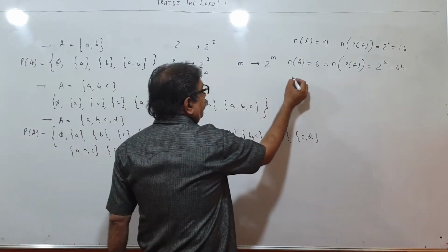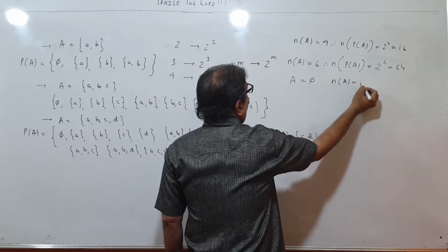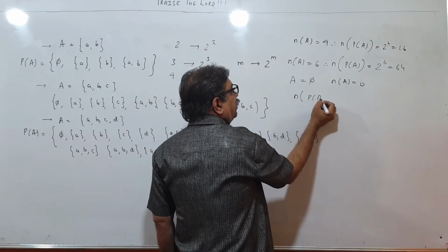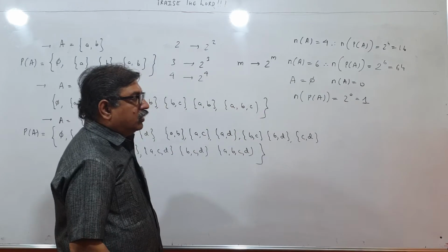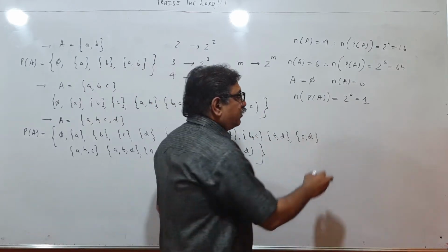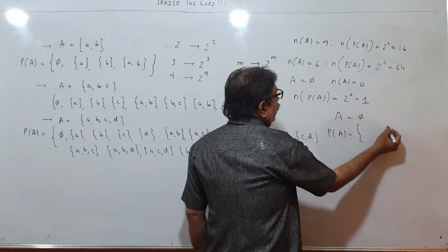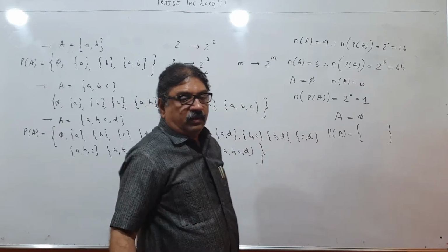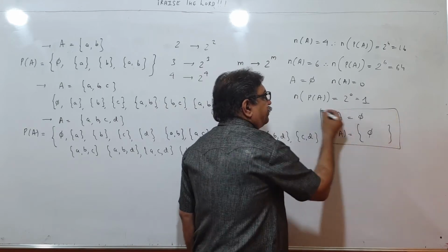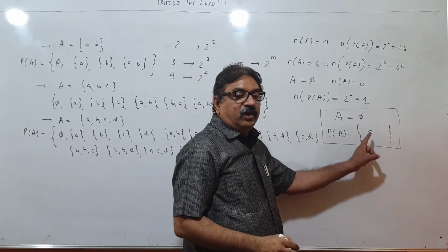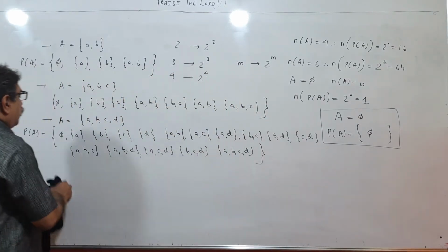If A is the null set, what is the number of elements in A? 0. What will be the number of elements in the power set of A? 2 raised to 0, means only 1. So which element will be there in the power set of A? You have to think like this. A is a null set. So how to write the power set of A? A set containing all the subsets of A. There is only one subset of A, that is the null set. So the power set has got only one element. Now this becomes an element. Only one element. So that was about subsets and power sets.